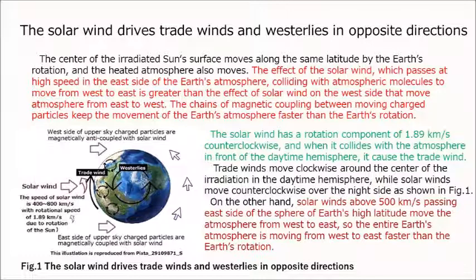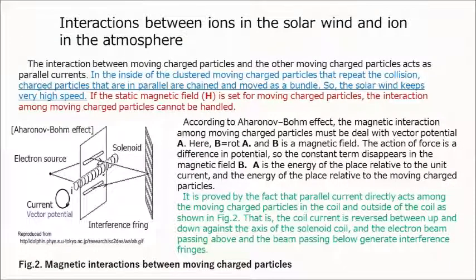1. On the other hand, solar winds above 500 km per second passing the east side of the sphere of Earth's high latitude move the atmosphere from west to east. So the entire Earth's atmosphere is moving from west to east faster than the Earth's rotation. The interaction between moving charged particles and other moving charged particles acts as parallel currents. Inside the clustered moving charged particles that repeat the collision, charged particles that are in parallel are chained and moved as a bundle. So, the solar wind keeps very high speed.